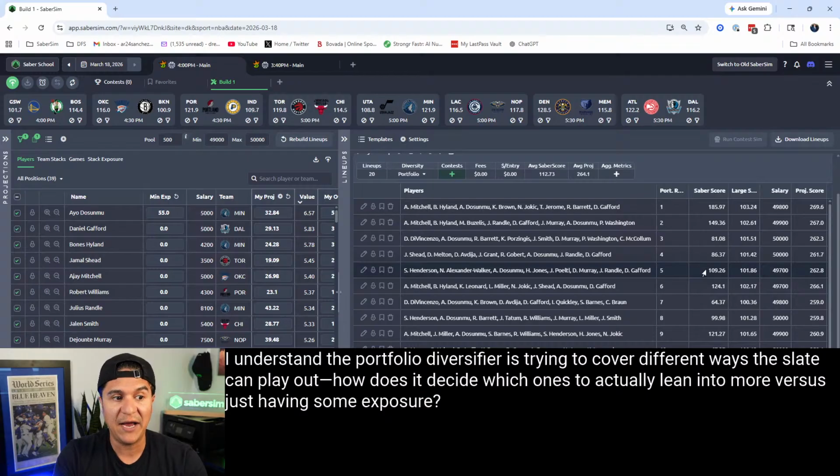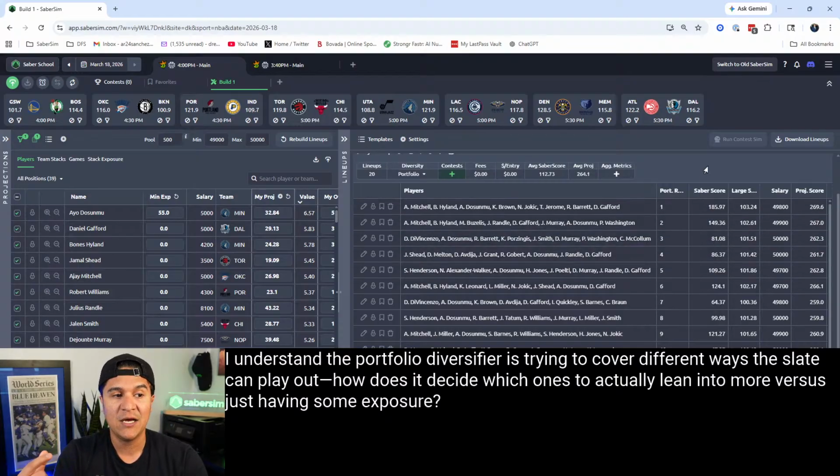Notice lineup 5 SaberScore is higher than lineups 3 and 4. Well, the portfolio diversifier determined that it is better that lineup 3 complements lineups 2 and 1 better than lineup 5 does, even though 5 has a higher raw SaberScore, right?